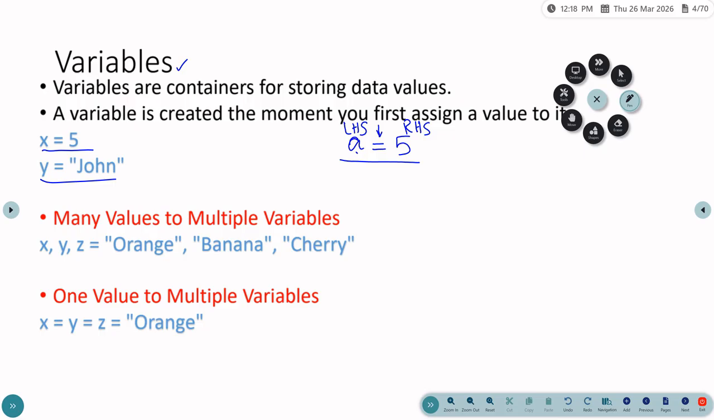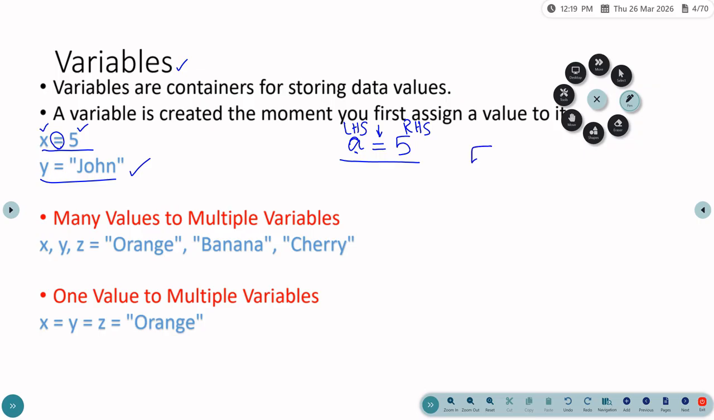See here, what is the name of this variable? This is x. So the name of the variable is x, and it has the value 5. The equal to operator is used to assign a value to the variable. So x is a variable with the value 5. See the next example, y. Y is another variable with the value John. So always remember, when you create a variable, the left hand side should contain the name of the variable, and the right hand side should contain the value of the variable.